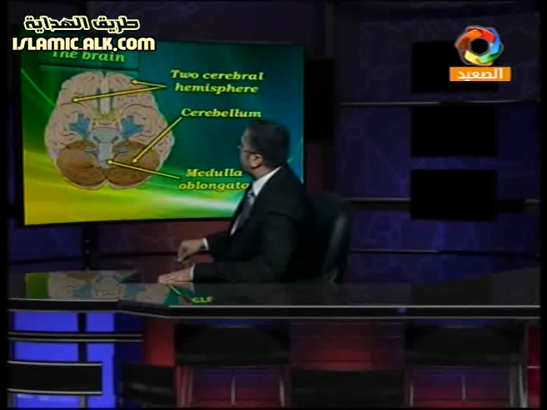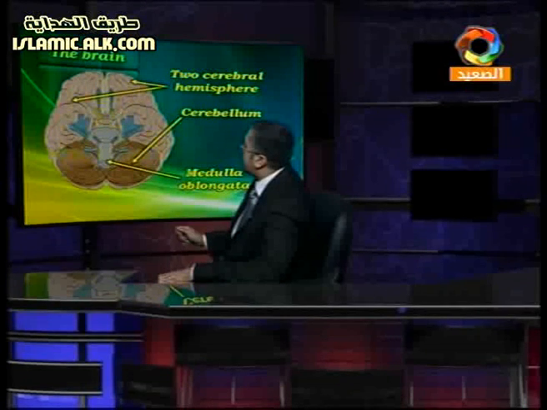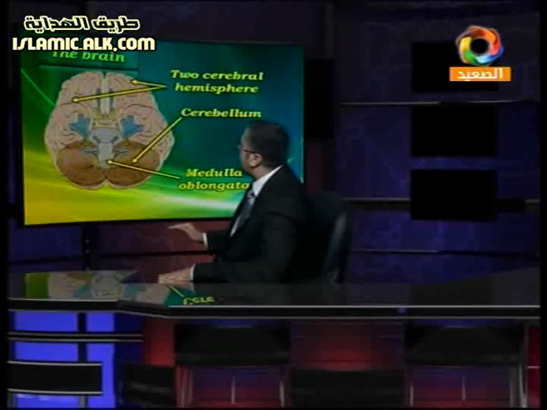It has three main parts. Number one, in the upper part we have the cerebrum, or cerebral hemispheres. It is the biggest part of our brain, with a large amount of neurons connected to each other, and it contains the centers of the five senses.